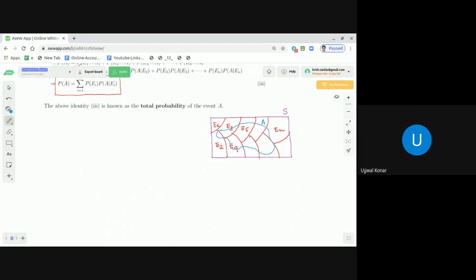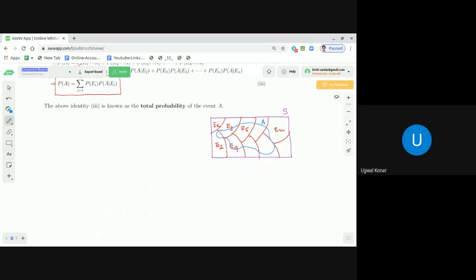Now, E1, E2, E3 up to En are the events of coming by bus, coming by auto, coming by motorbike, coming by his own car, like this. And you see, all these are mutually exclusive. Why? Because when the doctor is coming by bus, at that time he cannot come by motorbike. Correct? And when the doctor is coming by public transport bus, at the same time he cannot come by auto. When the doctor is coming to his clinic by bus, at that same time he cannot come by auto. It is meaningless.